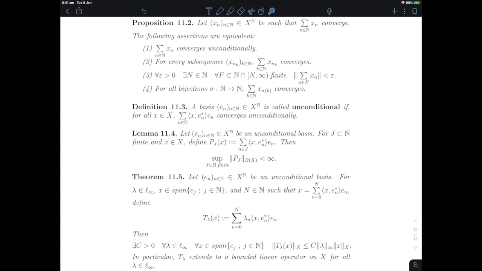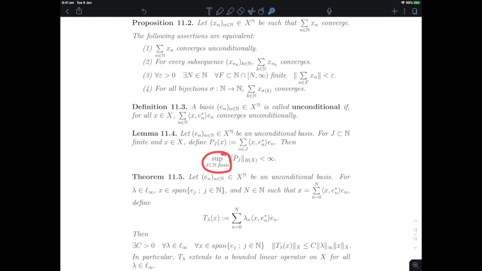So, put in a different way, it is saying that if I take the coefficients in my series expansion of x into the basis e_n, and I put 1 in front of finitely many of them inside a finite set J, and 0 in front of all of the others, I get a bounded linear map, P_J, which is really the projection onto those e_n that correspond to an n in J. And the point is, these operators are bounded in a way that is independent of the size of J.